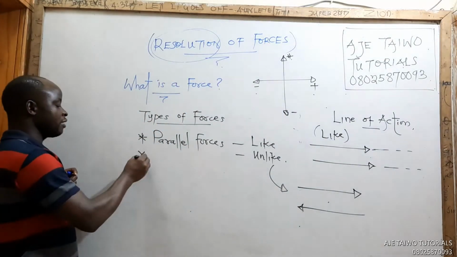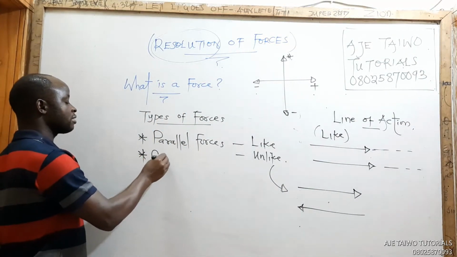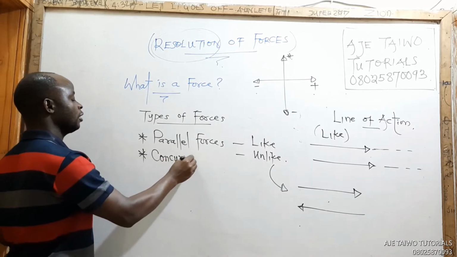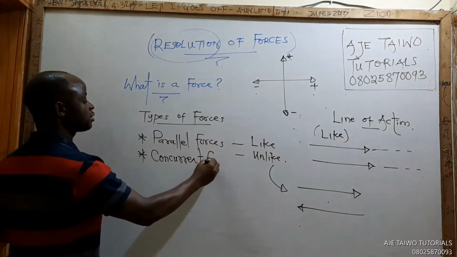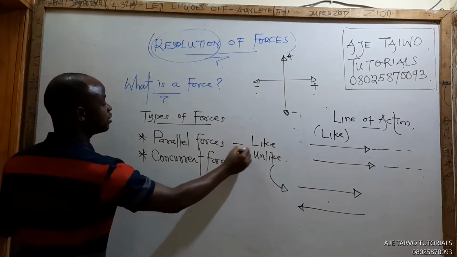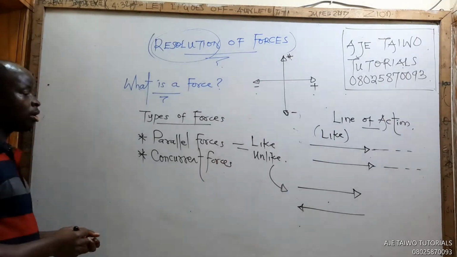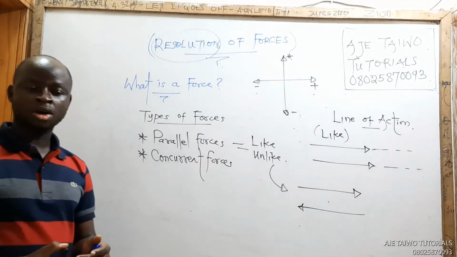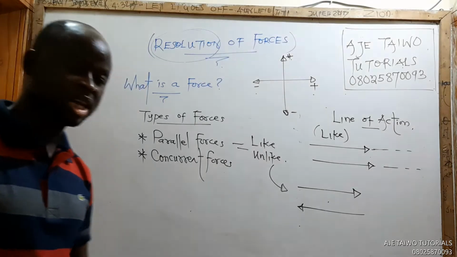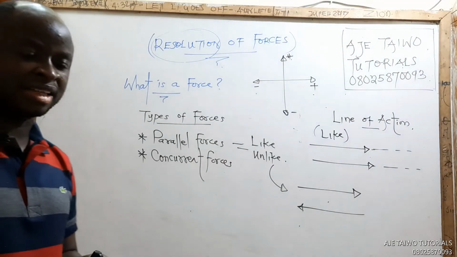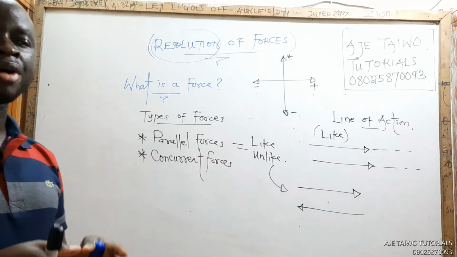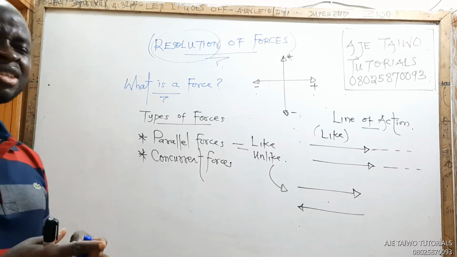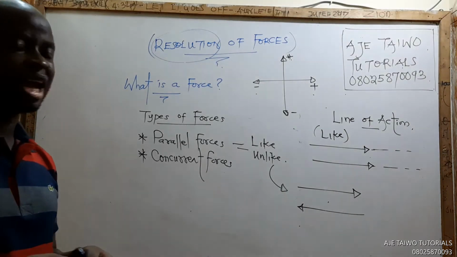Another type of force we have is called concurrent forces. What do you call concurrent forces? Concurrent forces are forces whose lines of action intersect at a point.